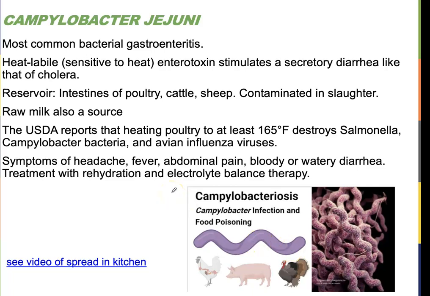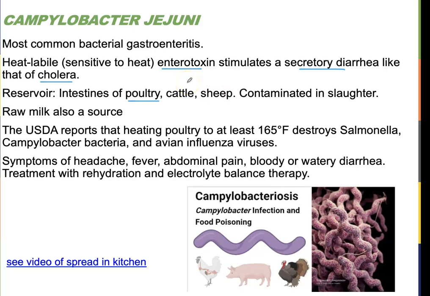It is going to be a very common gastroenteritis. It says the most common bacterial gastroenteritis. It's sensitive to heat; this bacterium can be destroyed by heating. And it does make an enterotoxin that stimulates a secretory diarrhea similar to cholera, that kind of diarrhea where the electrolytes are lost first. I really picture Campylobacter jejuni associated with poultry. Cattle and sheep can also be contaminated.